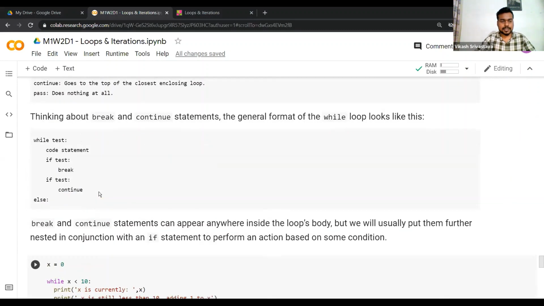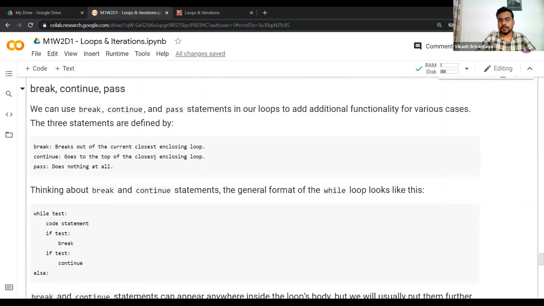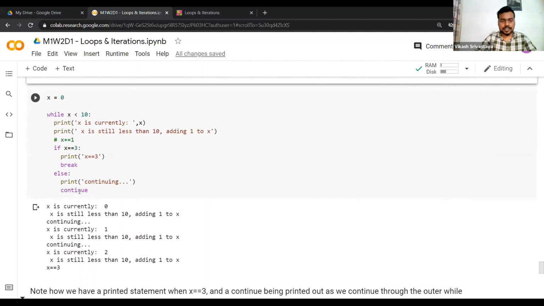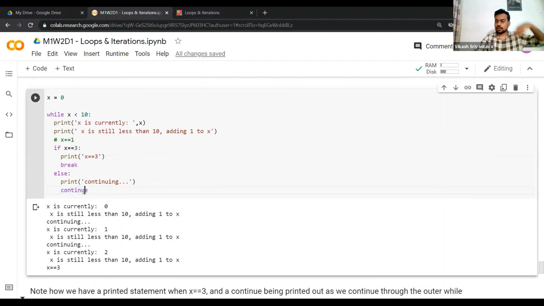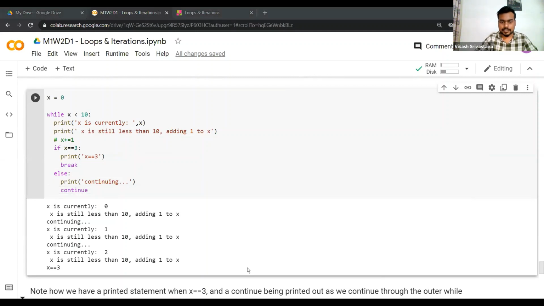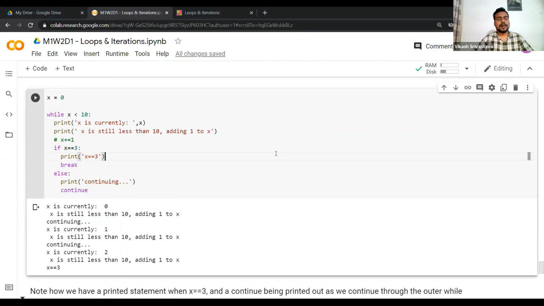Essentially, when you write continue, what I told you is it goes to the top of the current enclosing loop. As soon as it encounters this continue keyword, it goes to the top of the loop, so it will not do anything below it. So continue means you just go to the top of the loop. I hope that's clear. In most cases you would not be using pass or continue, but that depends upon the scenario and the use case. Mostly you will be using break, or of course you can use continue, if you are trying to write code for a particular use case.